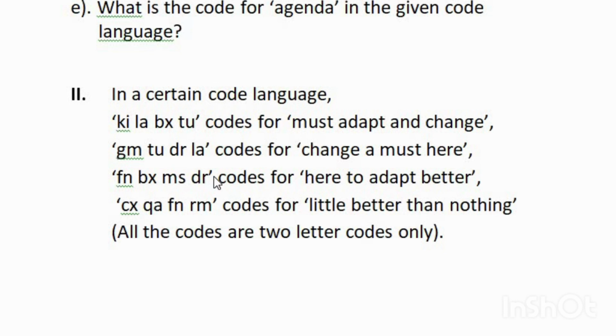Second workout question, in a certain code language, KILABXTU codes for must, adapt and change. GMTUDRLA codes for change a must here. FNBXMSDR codes for here to adapt better. CXQAFNRM codes for little better than nothing. All the codes are 2-letter codes only.